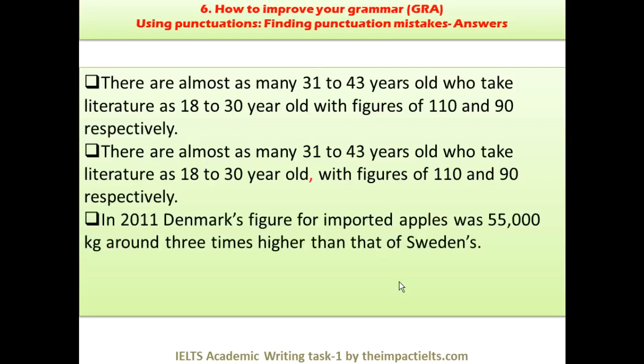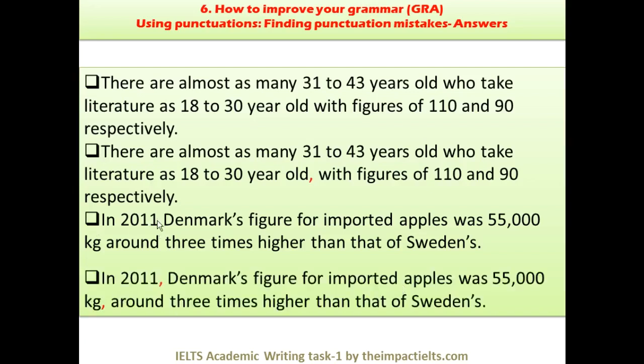Another question: in 2011, Denmark's figure for imported apples was 55,000 kg, around 3 times higher than that of Sweden. So again, I think it's clear that the comma should be here. There should be a comma here, right?